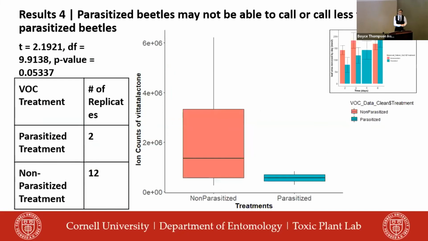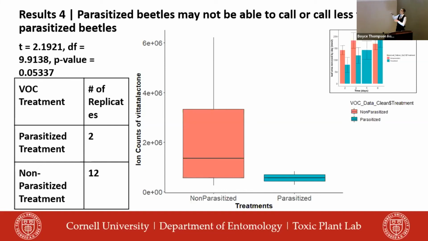And lastly, we found that parasitized beetles may not be able to call, or produce this aggregation pheromone vitidilactone, or call less than non-parasitized beetles. And so we can see through red that non-parasitized beetles produced a ton of vitidilactone, while parasitized beetles produce very little. And although this is preliminary data, because we don't have enough replicates to confirm this, it is trending towards significance.